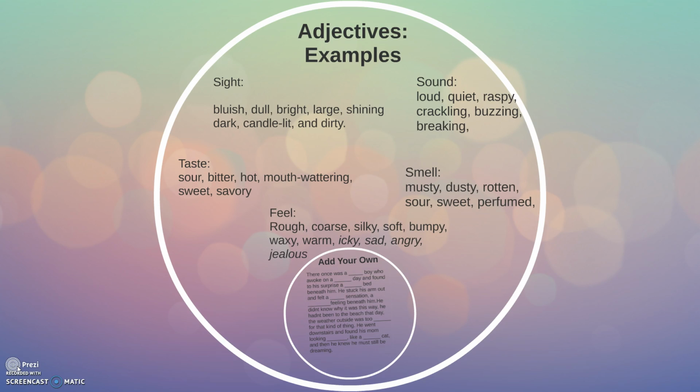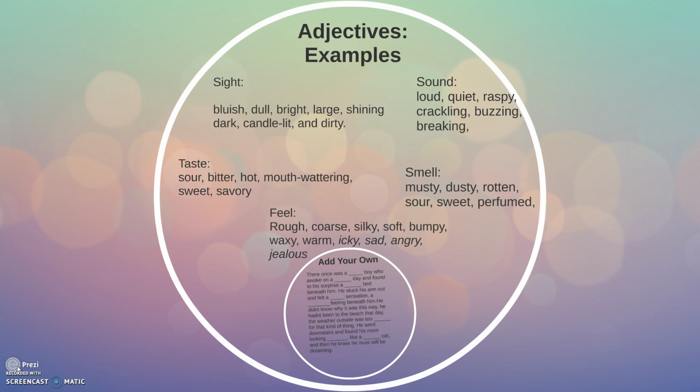So these types of adjectives are going to be anything that our reader can see. So you can describe something's color, you can describe something's tone. So these are words like bluish or dull or bright. We can describe something's size. Something can be large or shining. Something can be dark, candlelit, and dirty.